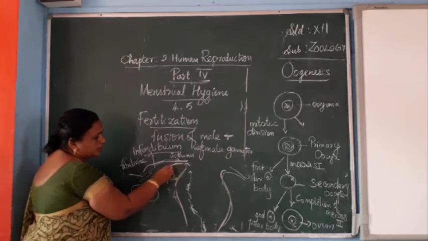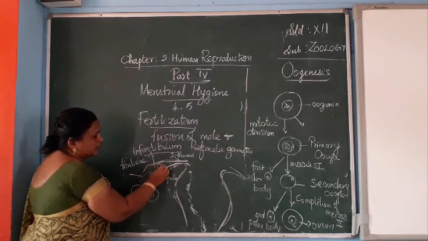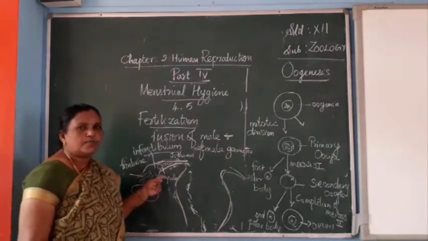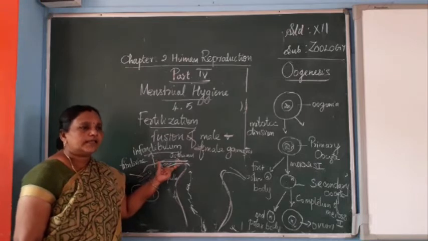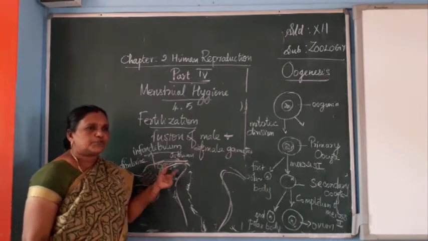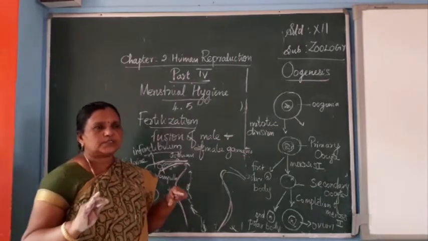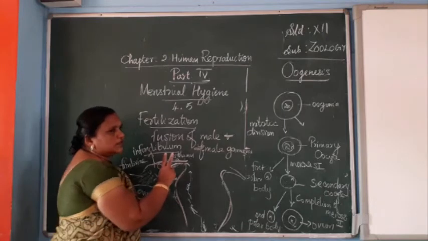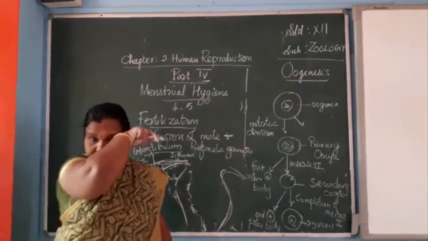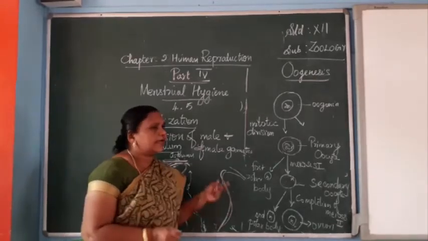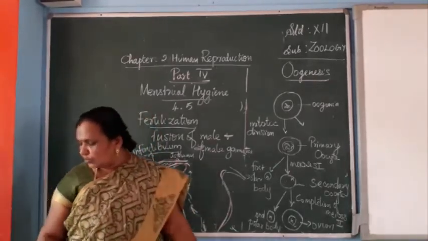Now the sperm is passing through this area and the fusion of egg and sperm happens in the ampulla region, the connecting area between the isthmus and the ampulla. So now the fusion of male and female gametes is over. Now the cleavage will go through division. Now we have the zygote. This zygote has 2N chromosomes.